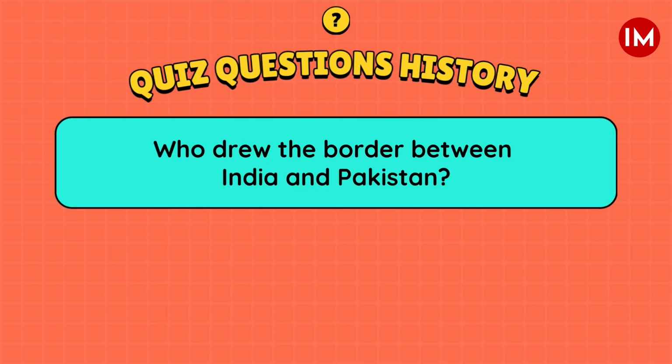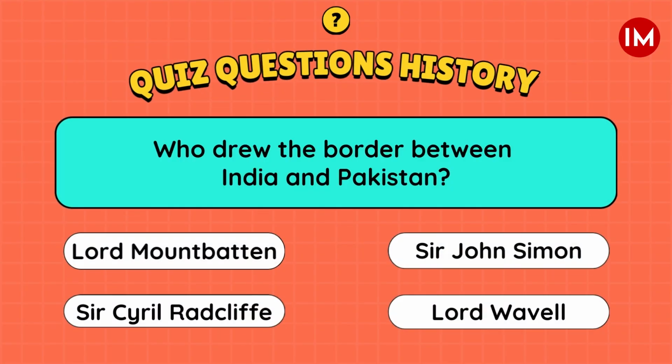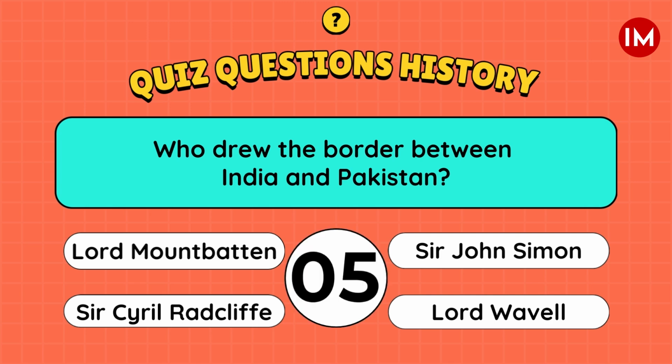Who drew the border between India and Pakistan? A. Lord Mountbatten, B. Sir John Simon, C. Sir Cyril Radcliffe, D. Lord Wavell.